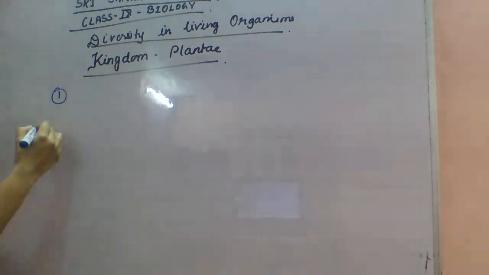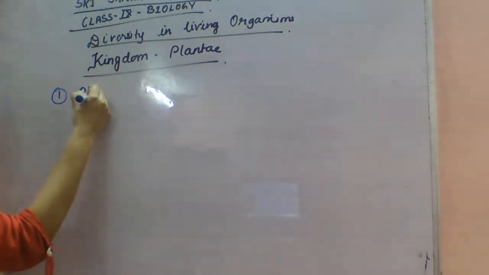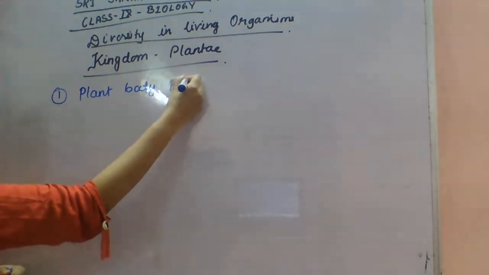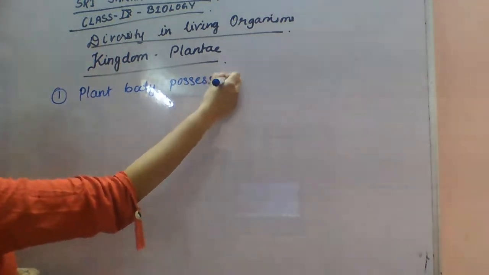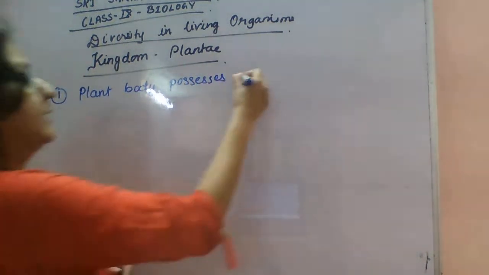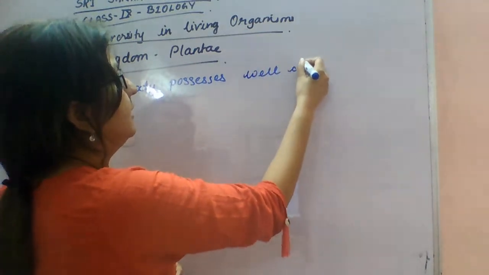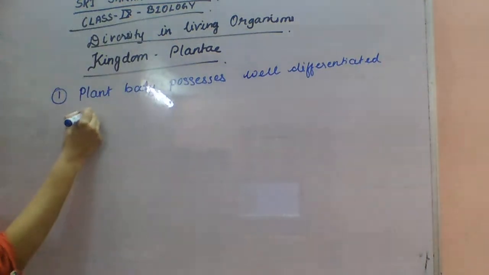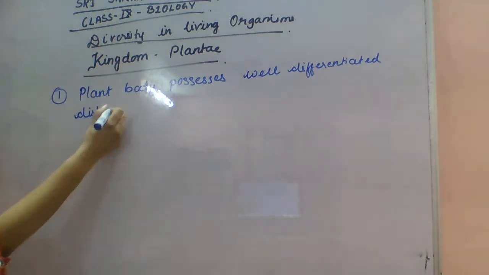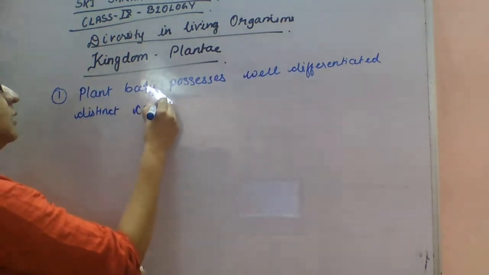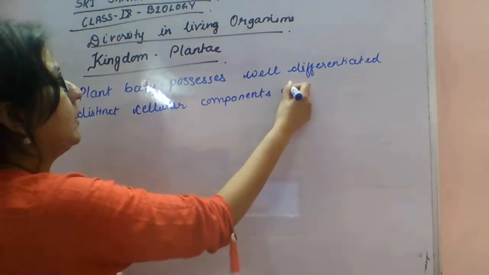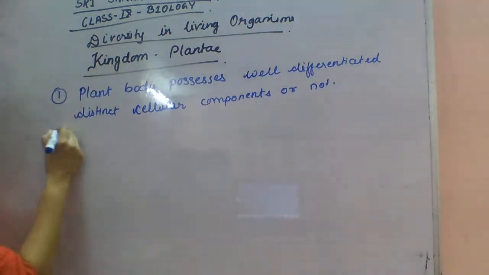So you can write: the first level of classification is plant body, whether the plant body possesses well differentiated, distinct cellular components or not. The second level of classification